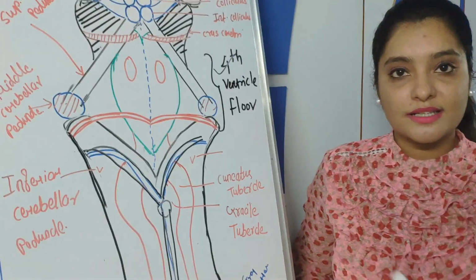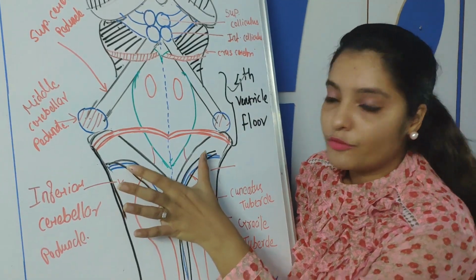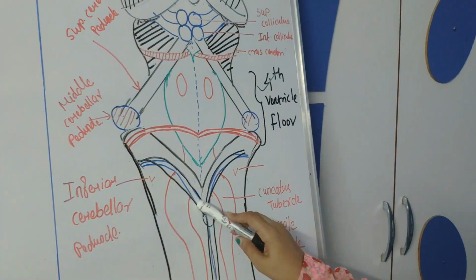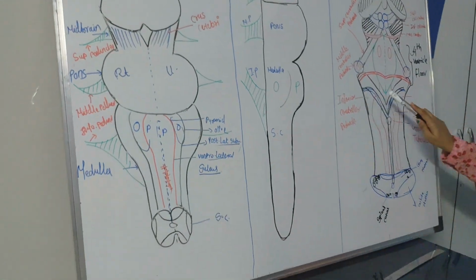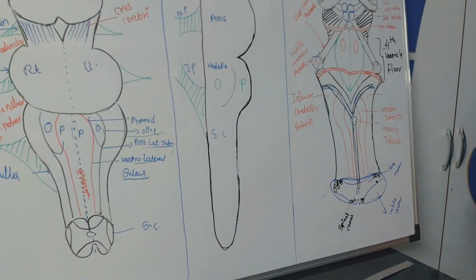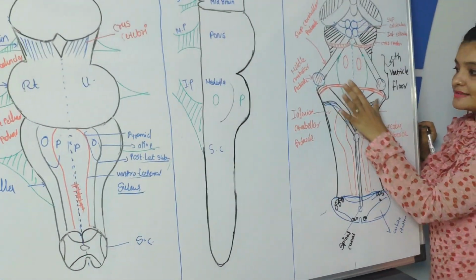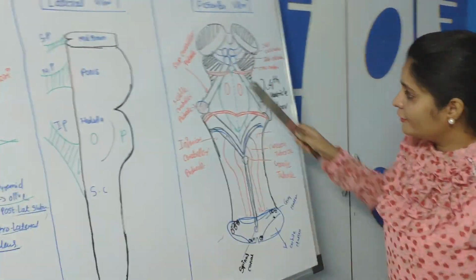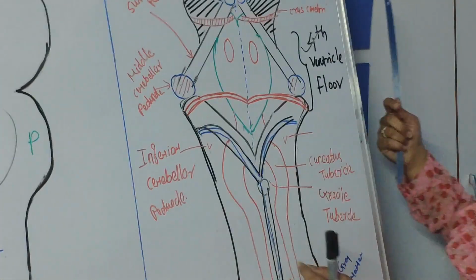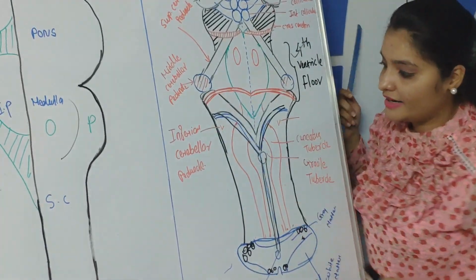Right now we are not going to discuss the ventricle in detail, but it forms the floor of the fourth ventricle. That is why the anterior view of the medulla oblongata and the posterior view of the medulla oblongata are different. Okay, it provides this type of shape. So this is the posterior view of the brainstem, in which you can see the floor of the fourth ventricle.